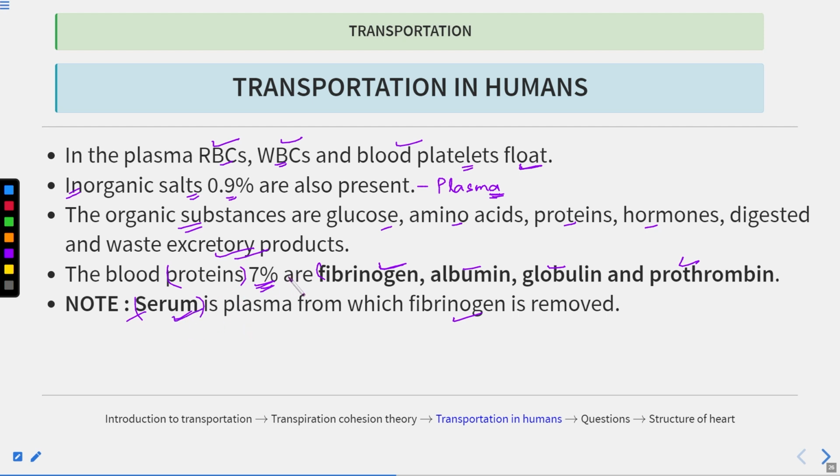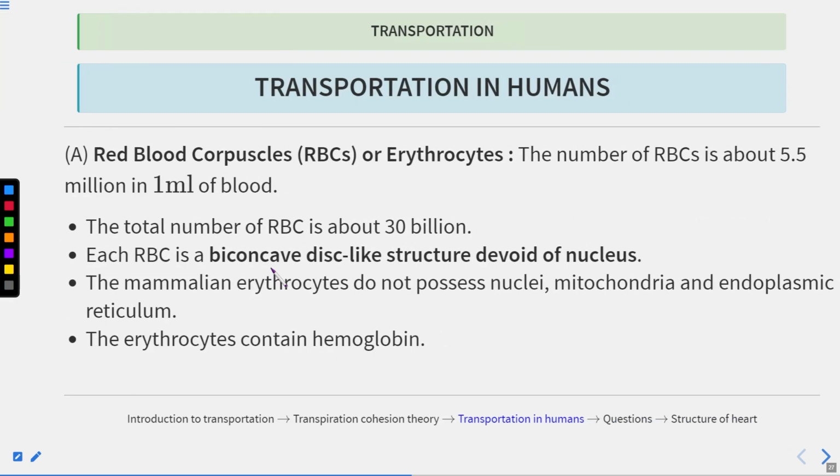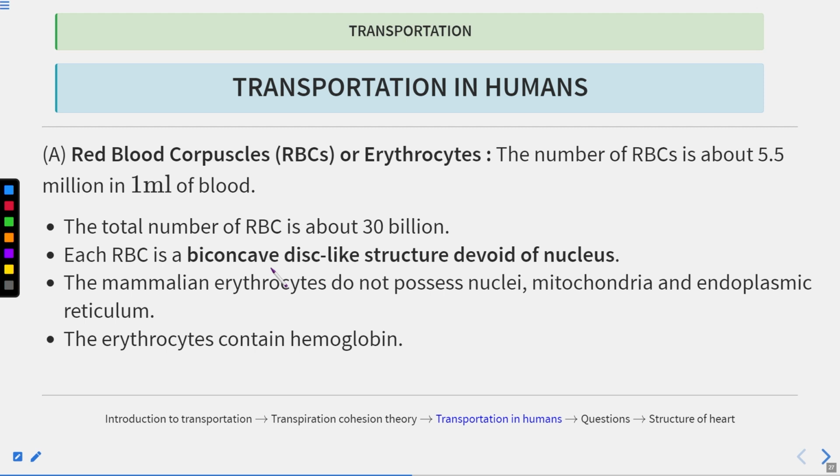Okay, so this was all about the plasma. It consists mostly of water, it also consists of inorganic salts and organic substances, and it also consists of 7% proteins: fibrinogen, albumin, globulin, and prothrombin. These are present in the plasma, or you can say in the blood, because plasma is a part of the blood. Now let's talk about the cellular components.